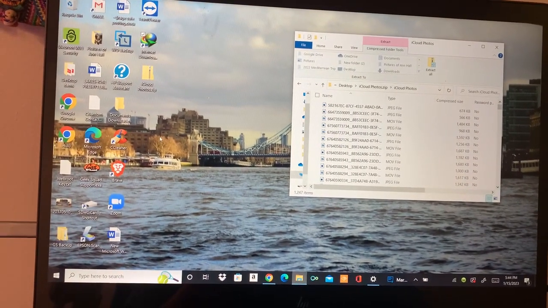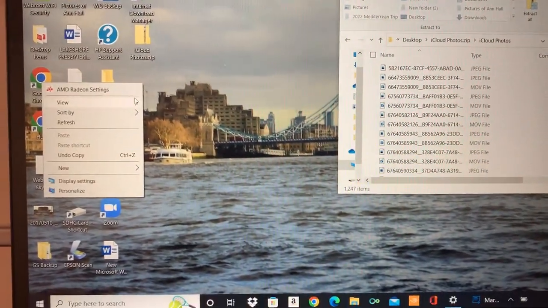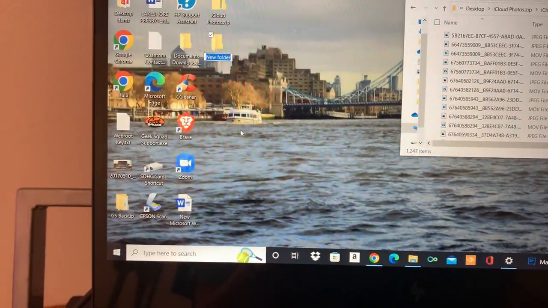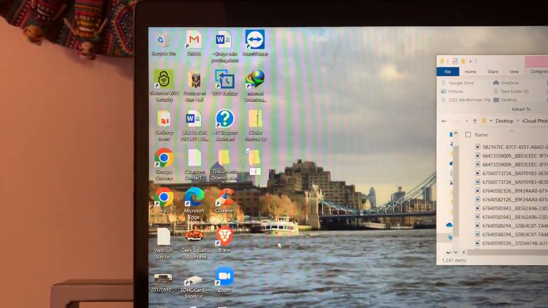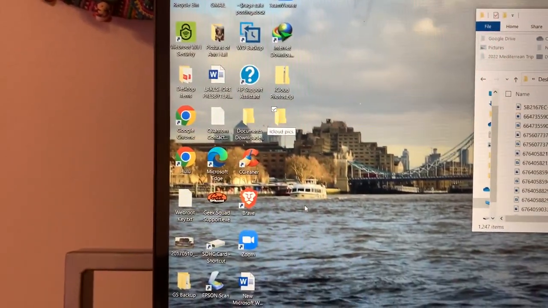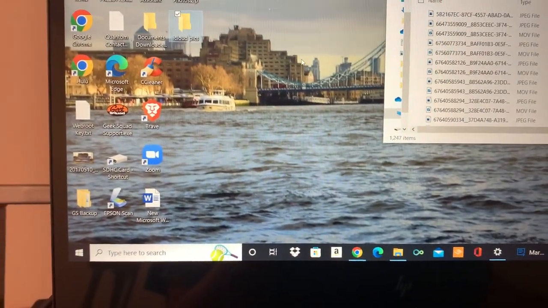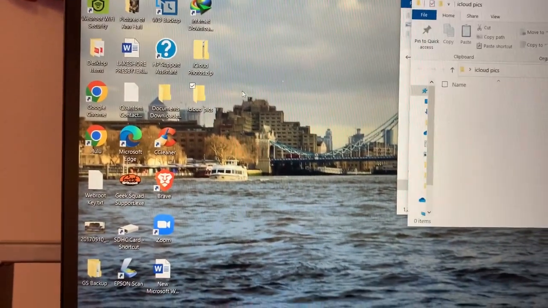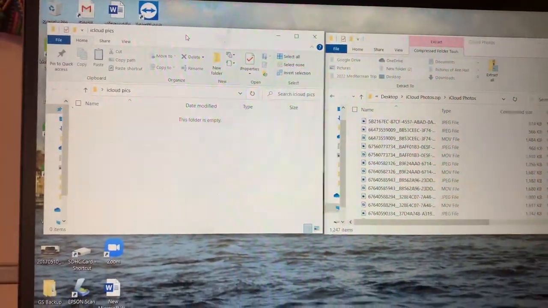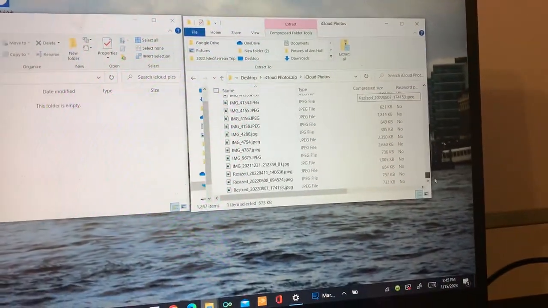So I'm going to click on and open up a new folder for you. iCloud pics. Enter. And then just move that over to the side so that way it's double. Now click on this, move this all the way down there.